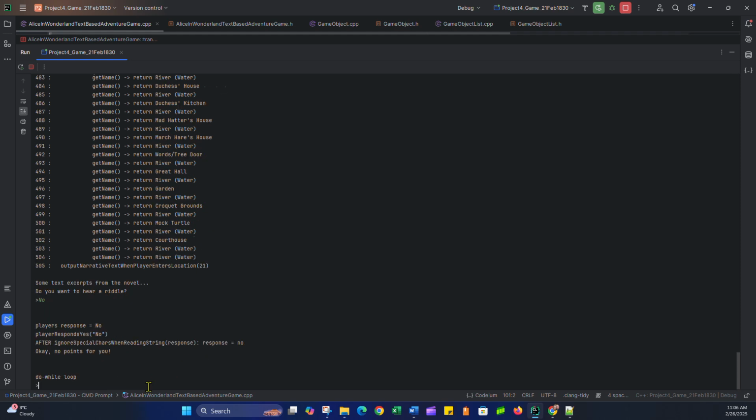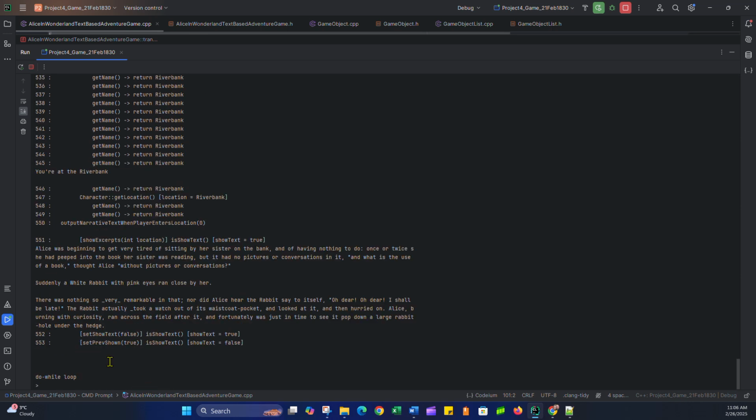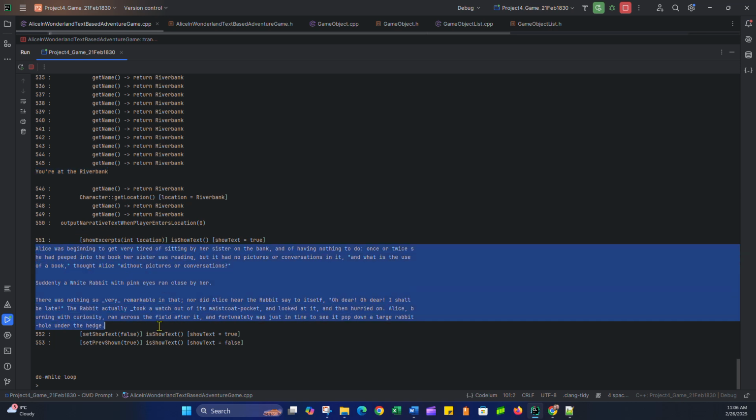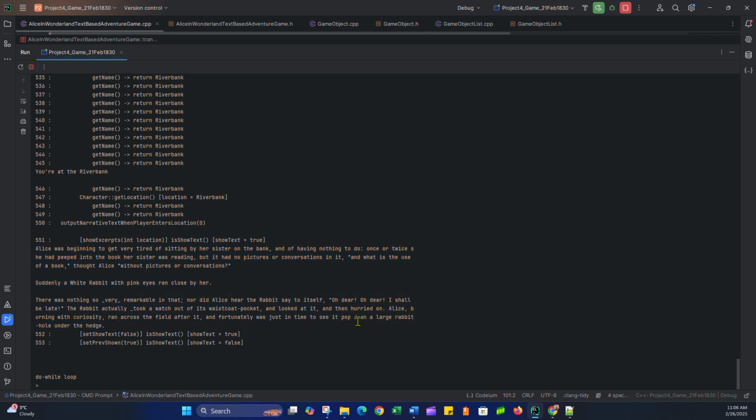So basically, I have to go south to get back onto the land. So now I'm on the riverbank where I started. I output some narrative text, so this text would actually be output to the screen. Alice was beginning to get very tired of sitting by her sister on the bank and having nothing to do. Once or twice she had peeped into a book, blah, blah, blah, right? But then she's seen a large rabbit go under a hedge.